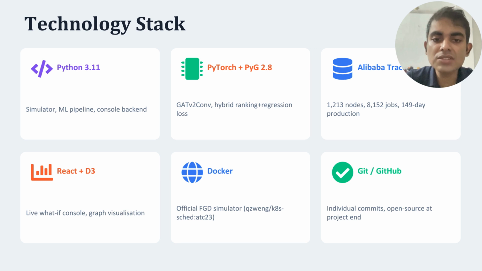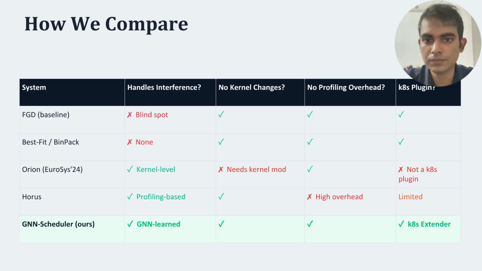We use React to create an interactive visual dashboard while Docker ensures a reproducible simulation environment. Finally, Git and GitHub support collaborative development and version control. The entire project can be run on a standard student laptop without requiring any specialized hardware.